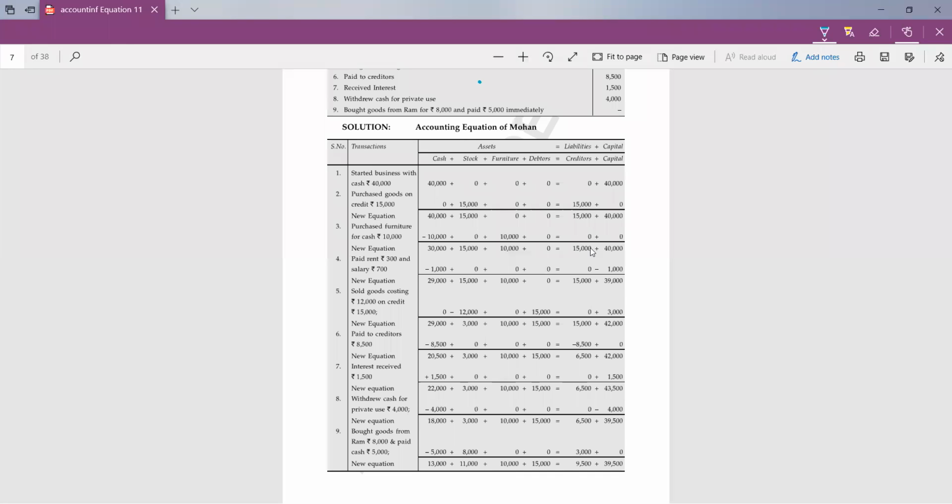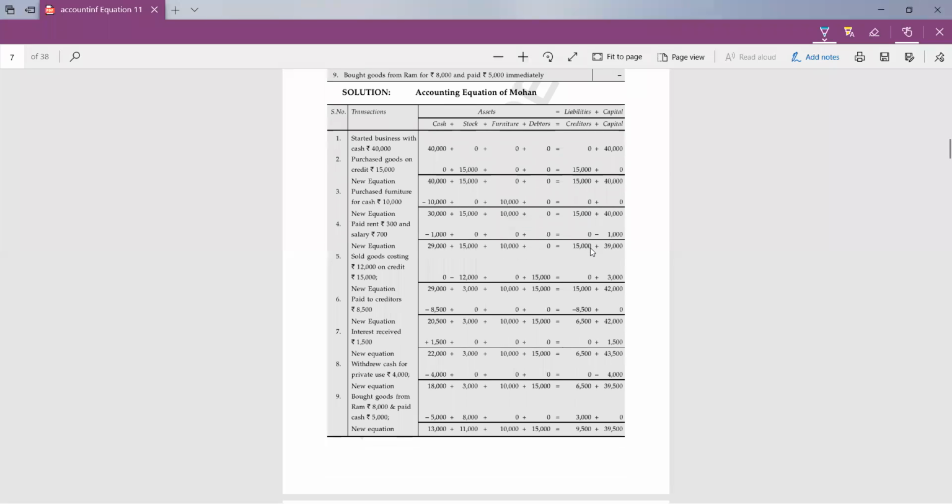Now just check the new equation and try to satisfy it, whether both sides are equal or not. Please tell me. Cash 29,000, stock now only 3,000, furniture 10,000, debtors 15,000, creditors again 15,000, no change, and the capital is 42,000. So tell me whether both sides are equal, students. Yes, it's 57,000. So this is the manner in which you are going to solve the question.